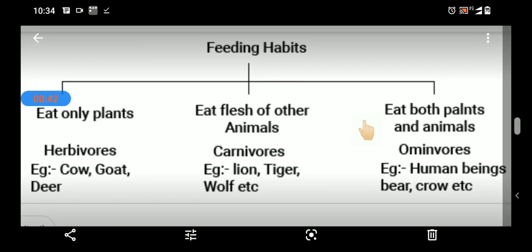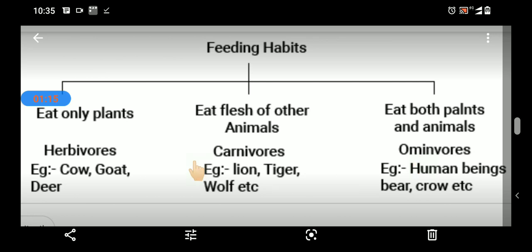According to type of food, animals can be classified as herbivorous, carnivorous and omnivorous, which are the basic three types. On their food habit we have classified this. Two more will be in this, that is the scavenger and decomposer. So in total we are going to see 5 types: herbivorous, carnivorous, omnivorous, scavenger and decomposer.